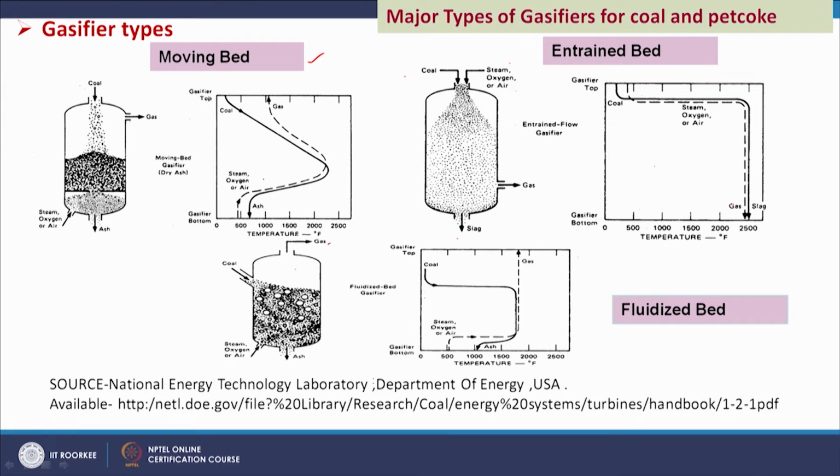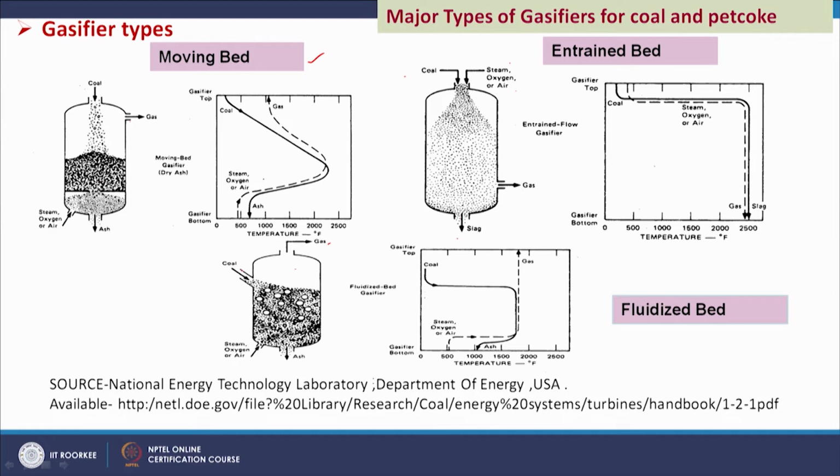So, if the material is less reactive, it can still be suitable here for gasification. That is why pet coke is more suitable here. But for biomass and waste, since the materials are highly reactive and less dense, we do not need this much high temperature and this type of arrangement.